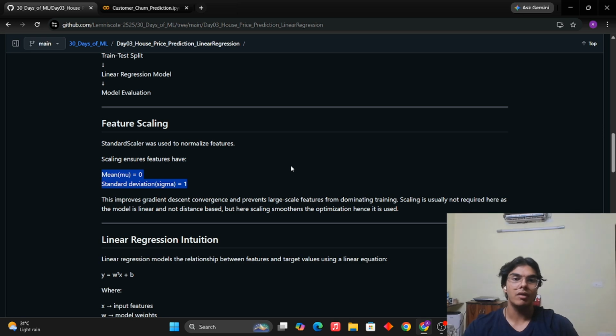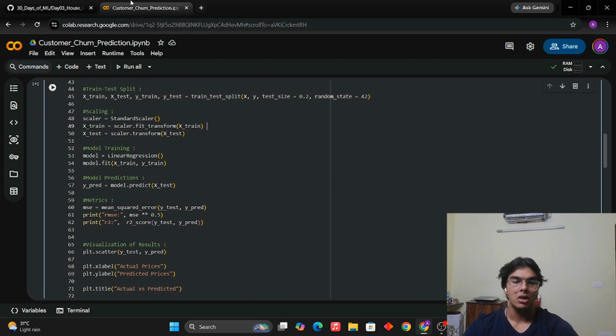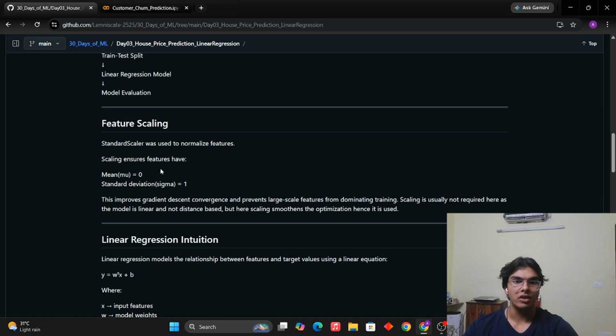X is whatever feature we are dealing with at the moment. Sigma is nothing but the standard deviation, and mu, the mean, is the average. When we apply this formula, x minus mu upon sigma, to all of the features, the mean of all the features becomes 0 and the standard deviation sigma becomes 1.